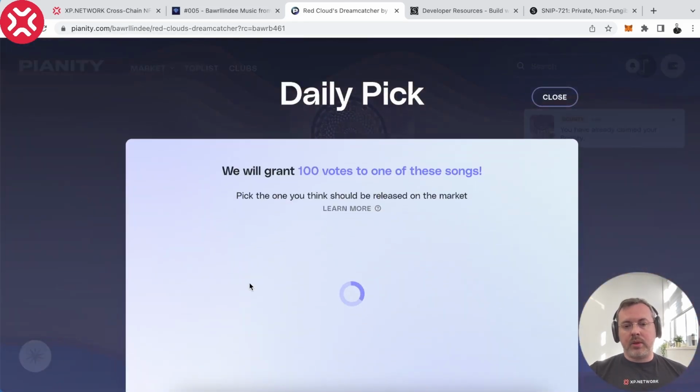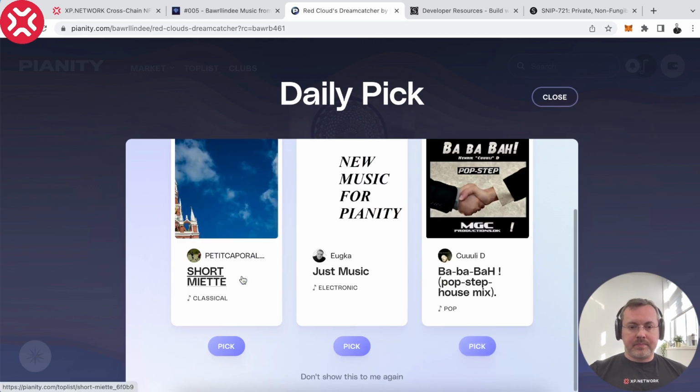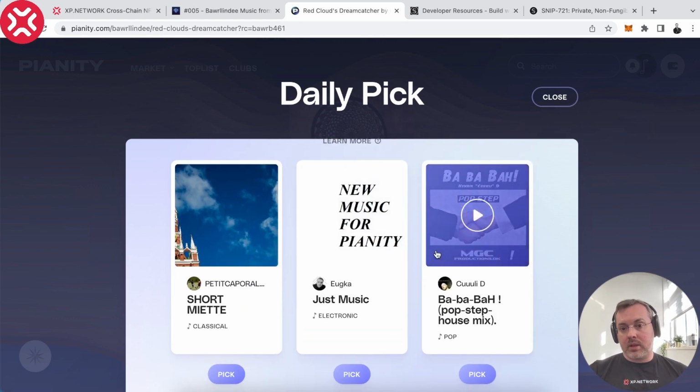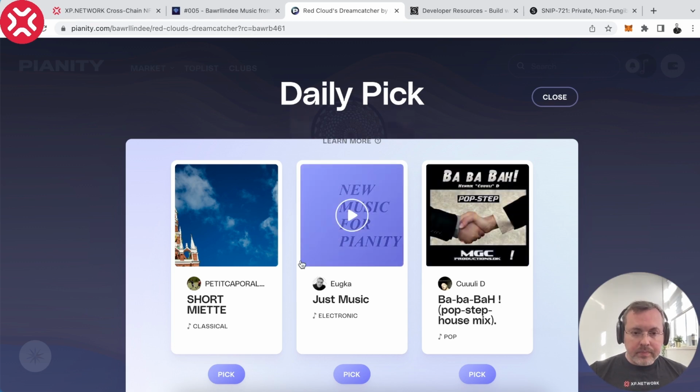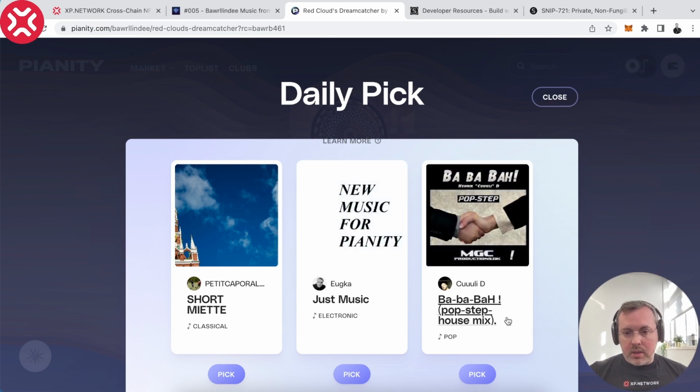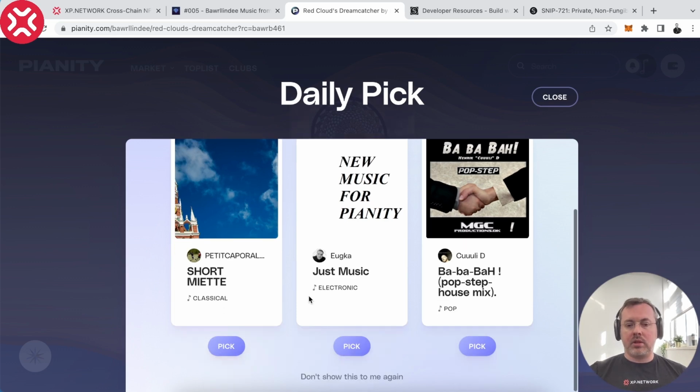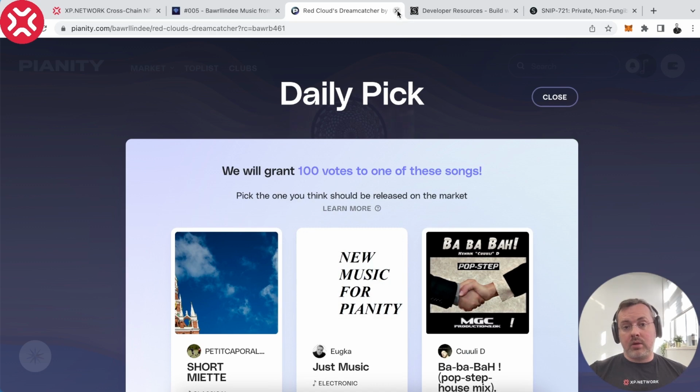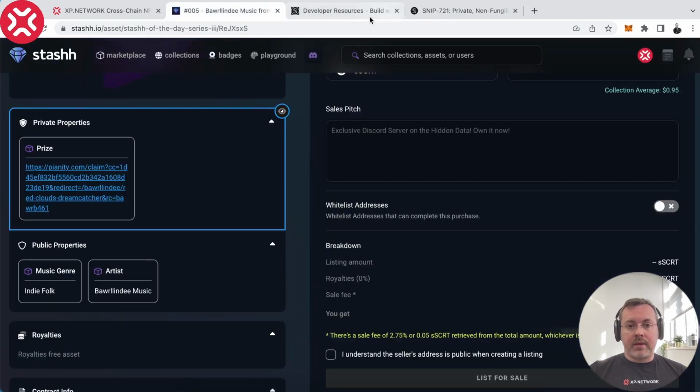Here, for example, we can actually pick whatever we are interested in. We can get some music, for example, electronic, pop, or classical music. So you just pick the one you like, you download the song. Without being an owner of this NFT, you just don't have access to this link, so you have no idea where to go and what to download.